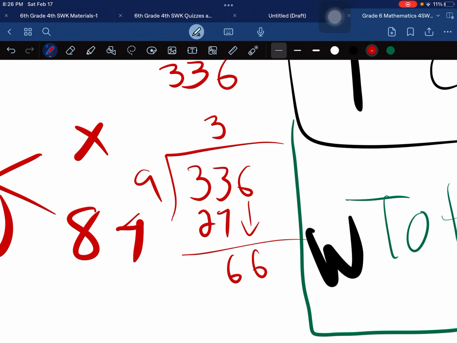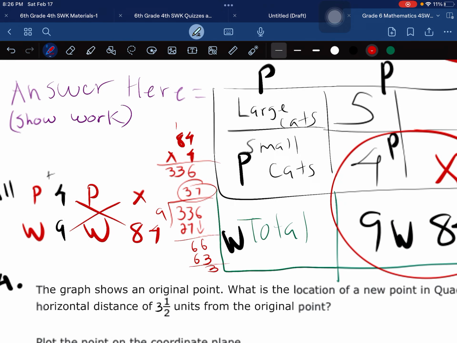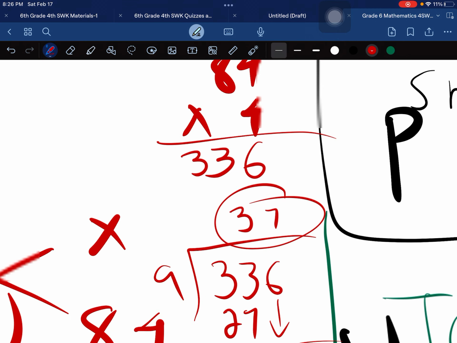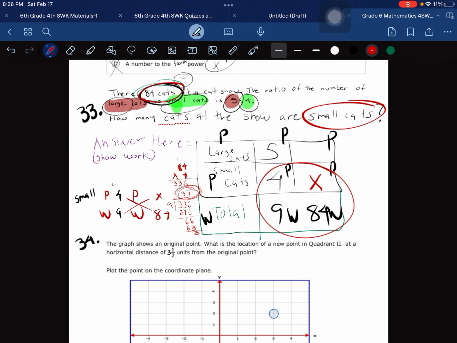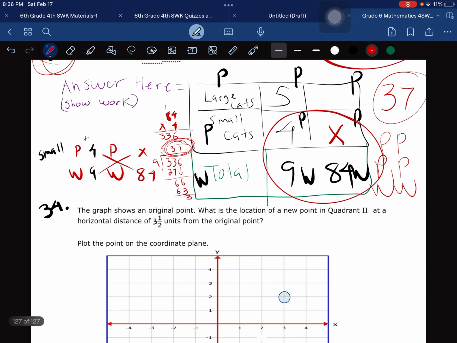And then how many times can that go in? 7, 63. And we're going to stop right there, chicos. Even though we don't have a finish, these numbers are kind of improvised. So we're going to say that this is our answer. So how many are small cats? 37. Perfecto. So for this one, chicos, when they don't give you the small or large cats, they give you the total. You're going to have to do peso, pluma, guacala, and Peppa Pig, huevito. Okay?